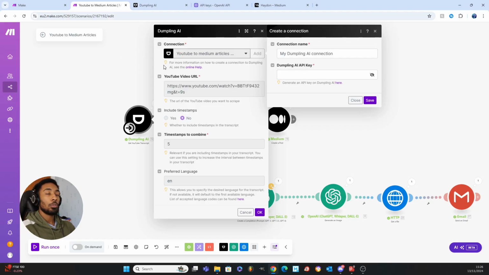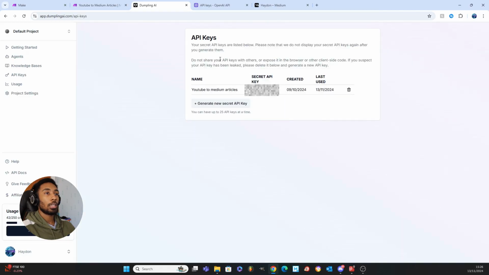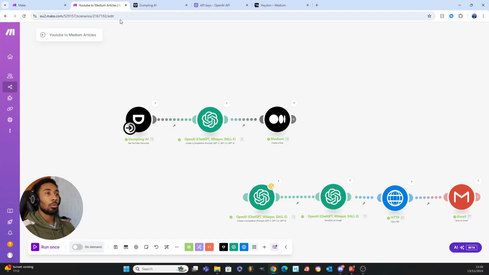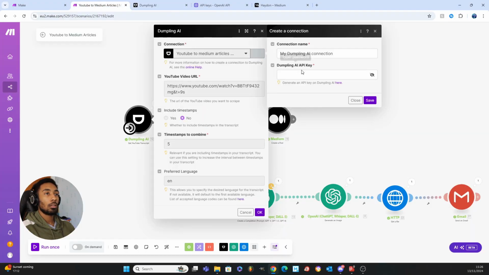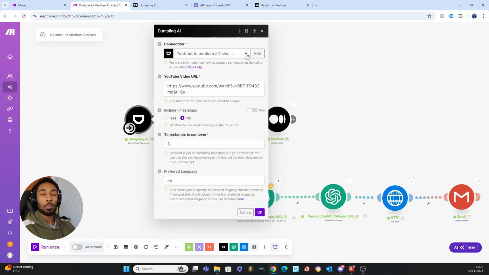If you've clicked the link in the description and made your Dumplings account, you're going to be greeted with this home page here, right? Simply click generate your API key. For me, I've already got one here because I'm using it already, but you're just going to click generate a new secret key. You're going to type in a name for it and create key, and then it will print you out a key which you can copy and paste and put right back in here, right? Once you've done that, your connection will be set up and your Dumplings AI account is now connected to your Make account.